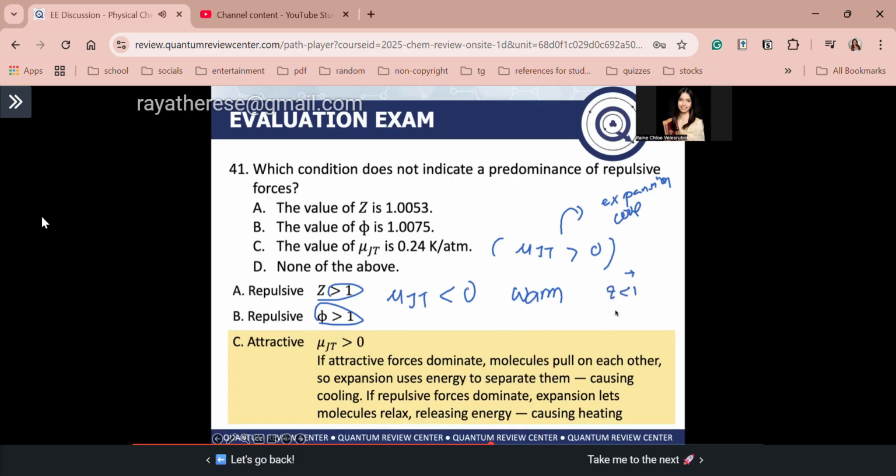If Z is less than 1, the fugacity coefficient is less than 1, right? You have attractive dominating forces. And these two conditions here correspond to mu JT greater than 0. That's why the answer for number 41 is letter C, because it refers to attractive dominating forces.